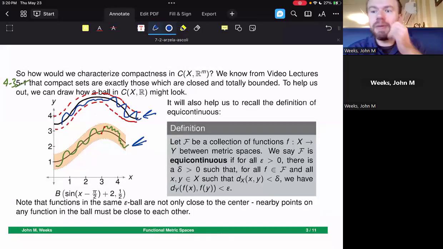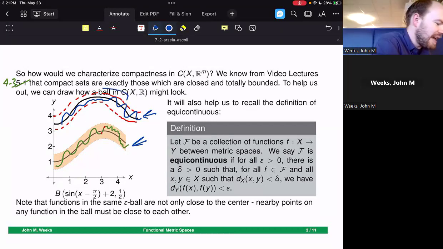Equicontinuous means, if you recall from the previous week, that the functions inside of it are uniformly continuous using the same epsilon and delta regardless of the function that you choose. So that's what we mean by equicontinuity. Notice that there's no notion of boundedness here, and eventually we want to add in a boundedness constraint because the translates that we take of these original functions could grow very, very big.